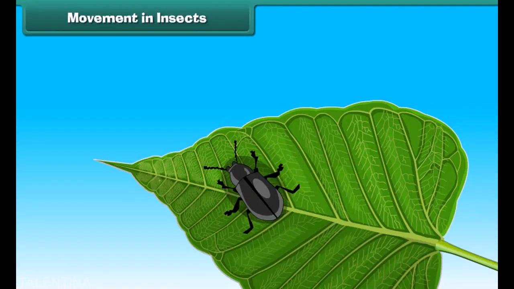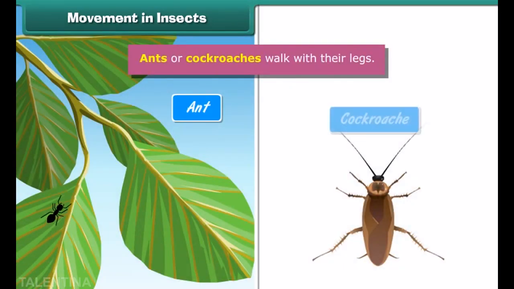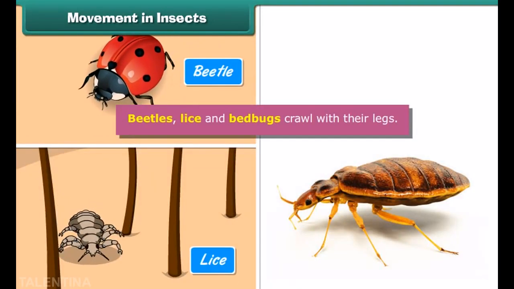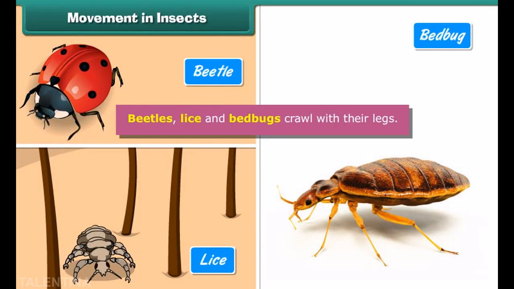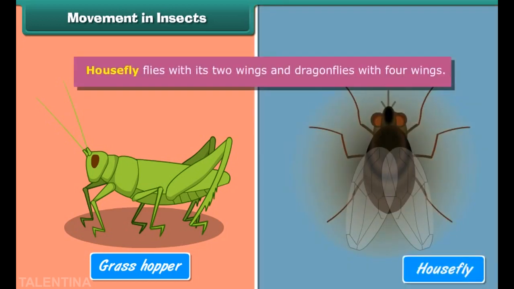Movement in insects. Most of the insects have 6 legs, which help them to move from one place to another. Ants or cockroaches walk with their legs. Beetles, lice, and bedbugs crawl with their legs. Some insects have strong hind legs which help them in hopping. Many insects have wings and can therefore fly. Housefly flies with its 2 wings and dragonflies with 4 wings.